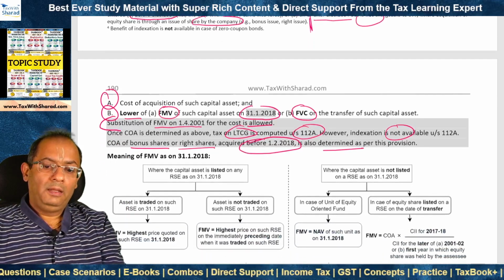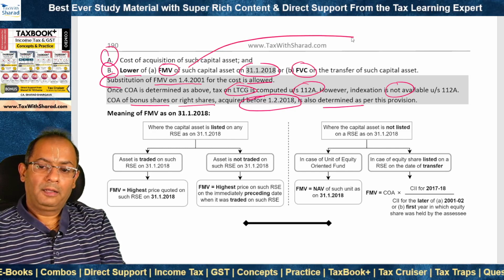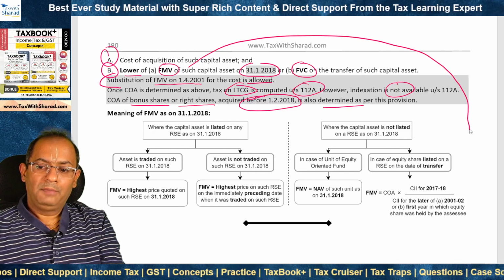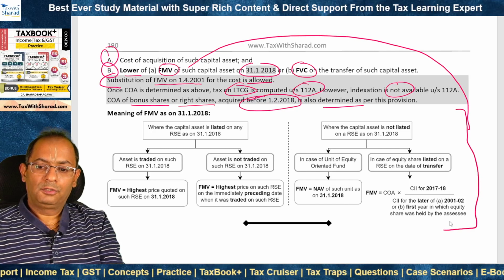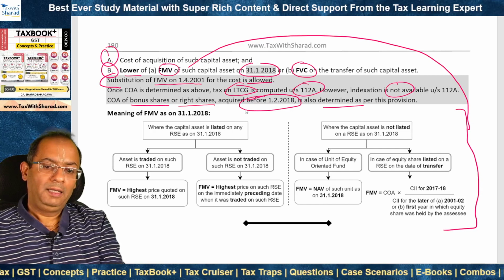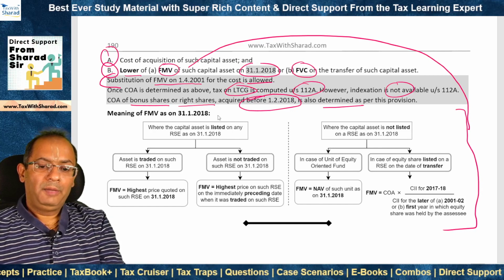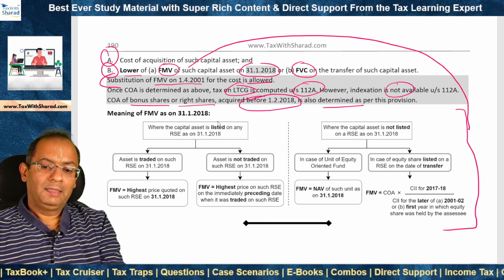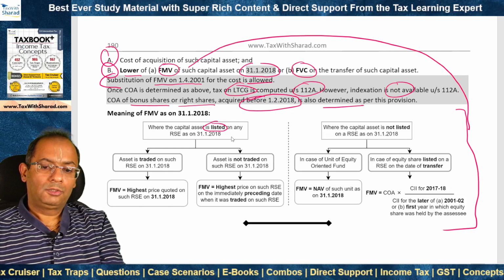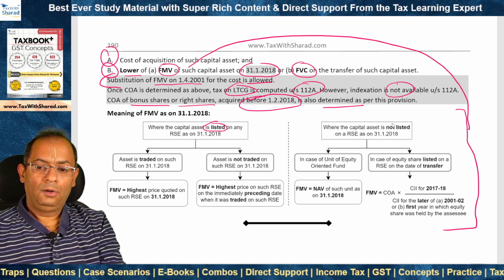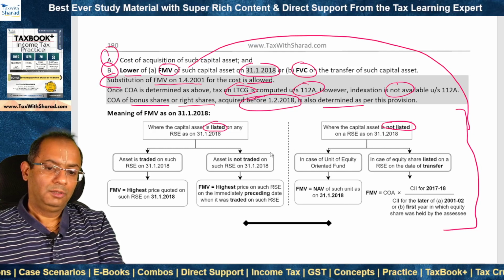Now, how do we calculate the fair market value of this capital asset on 31st of January 2018? It depends on whether the capital asset is listed on any recognized stock exchange as on this date or it is not listed on this date.